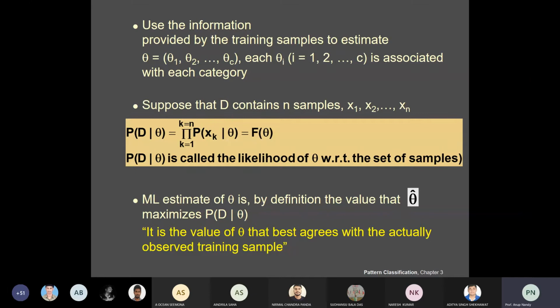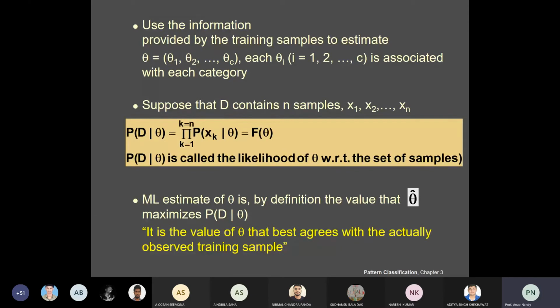What is the meaning of i not equal to j? It means that all classes, all sets, are independent. So there is no role if you assume the samples in Di give no information about theta j, because for each set you have to compute a different mu and sigma.